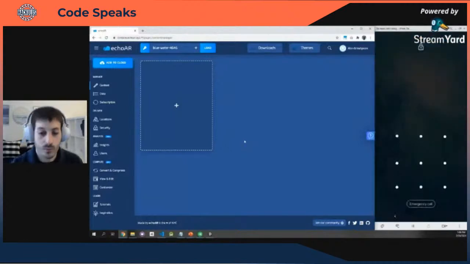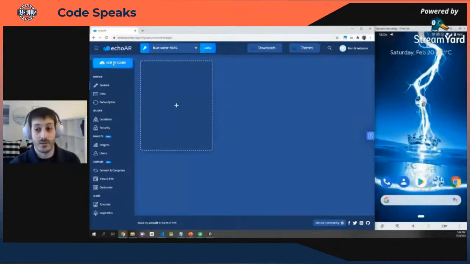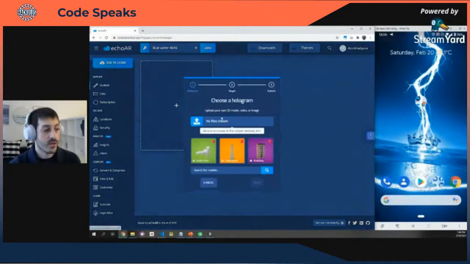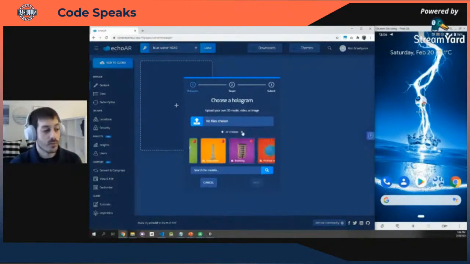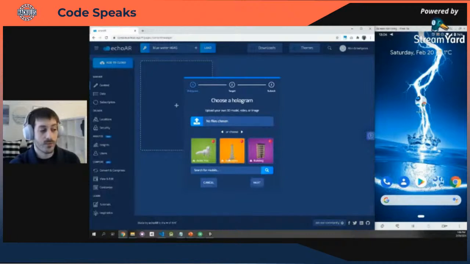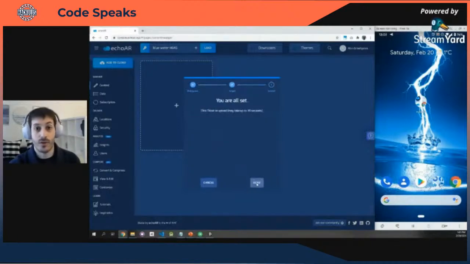So I'm going to start with something super simple. I'm going to add some content to the cloud. Here you can add files like images, videos, 3D models, or you can use some of the sample apps that we provide right here, or even use our search engine right here to look for free 3D models that you can use. But I'm going to start with something simple. I'm going to upload this Empire State Building. It's the same 3D file that you're going to use for 3D printing.